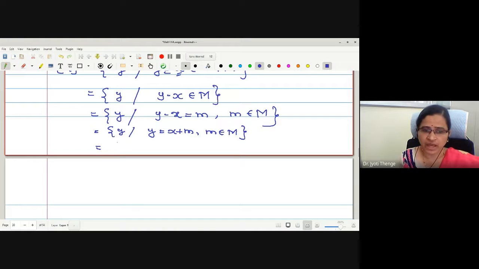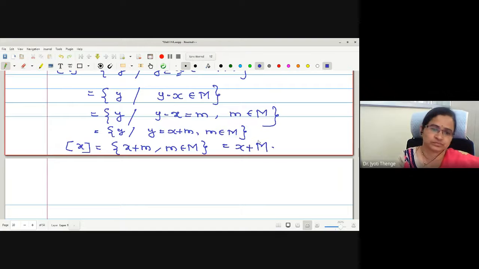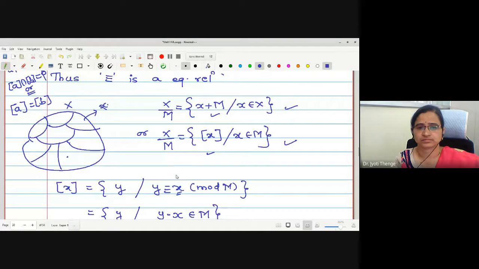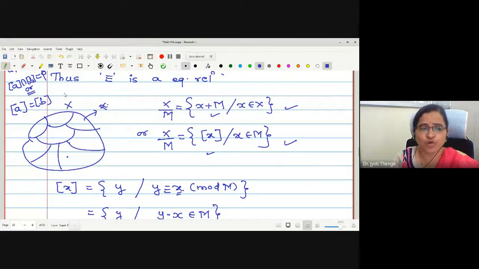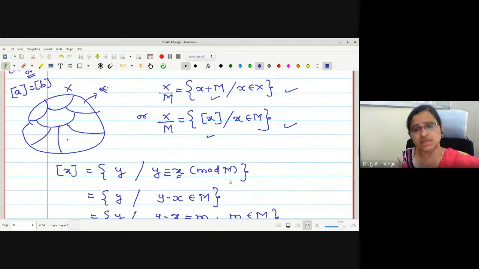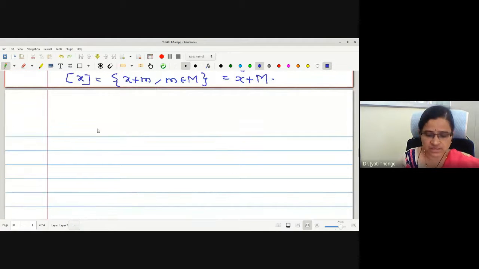Therefore, may I write the nature of an element in this equivalence class of x is of the type x plus m provided m is in M. And that we were writing as x plus M. Getting me? Yes. Whatever this collection of all equivalence classes, this is a vector space, under two operations. Correct? Under which two operations?